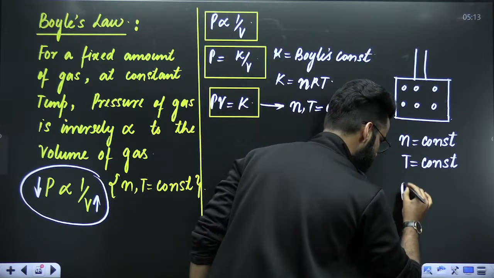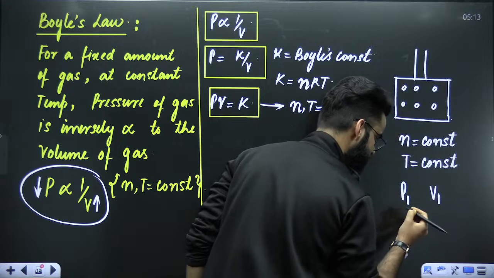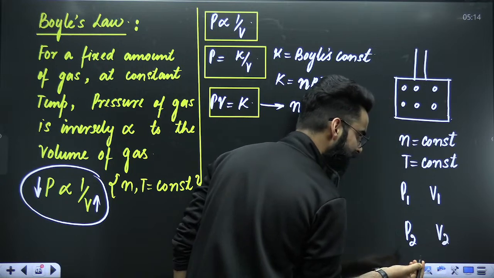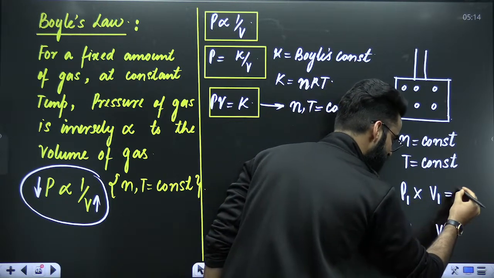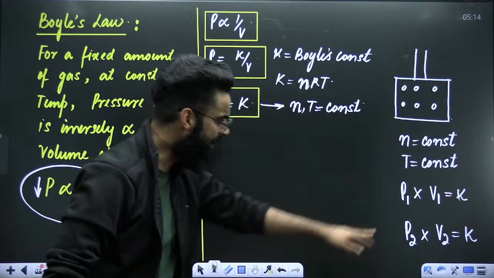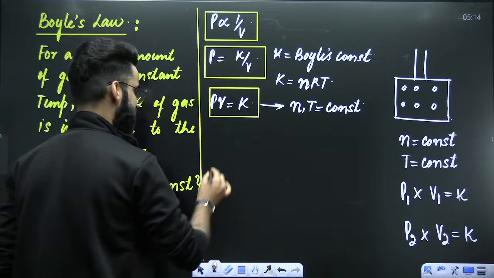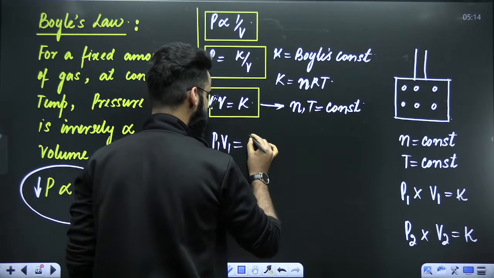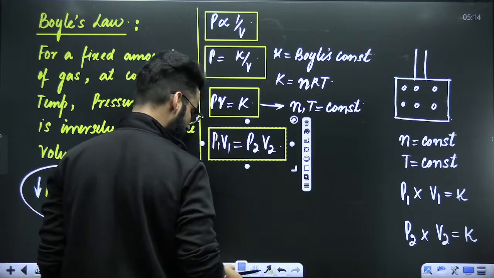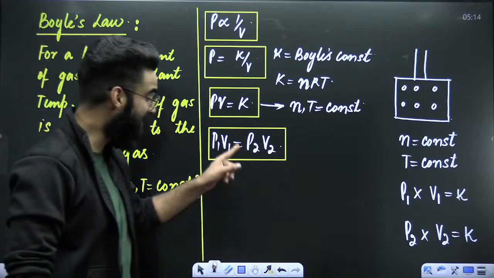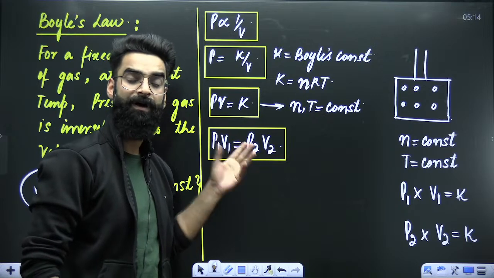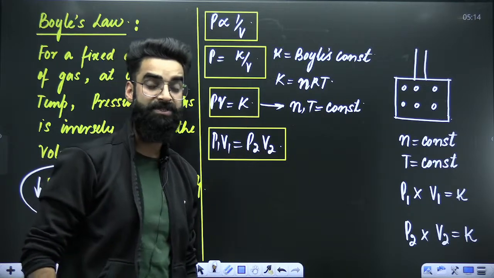Let's say when the pressure of the gas was P1, its volume was V1, and when the pressure of the gas was P2, its volume was V2. As per Boyle's law, P1 multiplied by V1 has to be K, and P2 multiplied by V2 has to be equal to the same K. Now, looking at these two equations, can I say P1 V1 has to be equal to P2 V2? This is the equation which I'll be frequently using in the questions. And do remember, I'll be using this equation only when the number of moles and temperature of the gas are kept constant. I hope it's super clear to you.